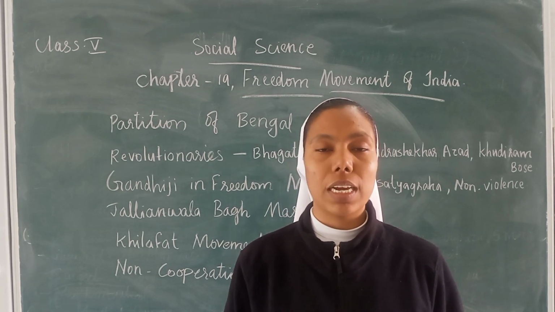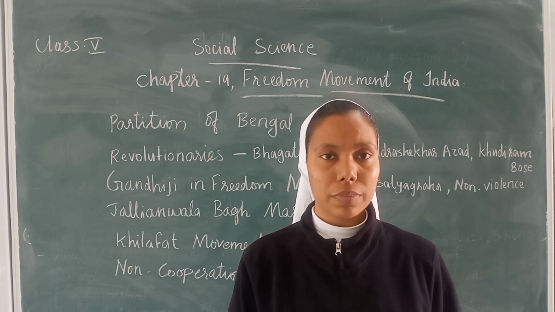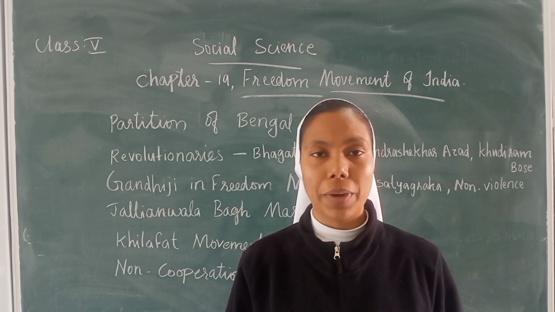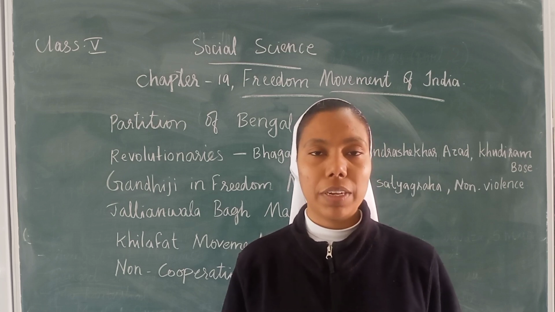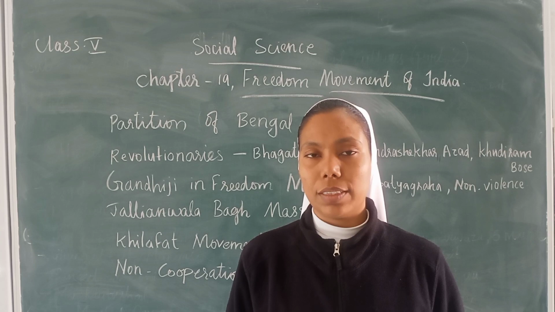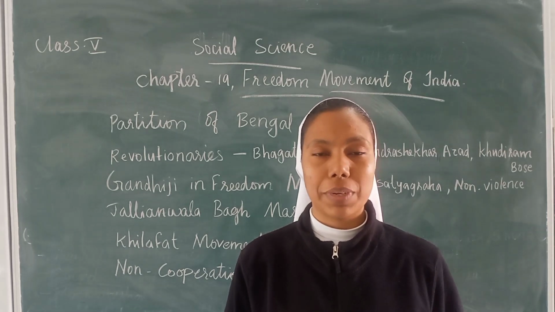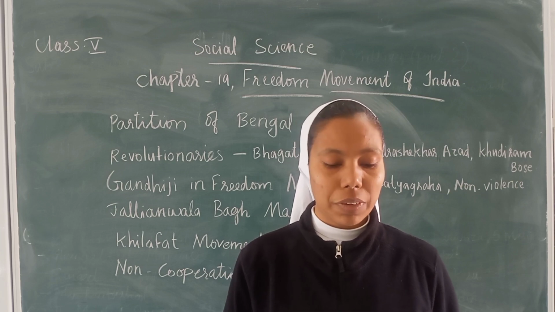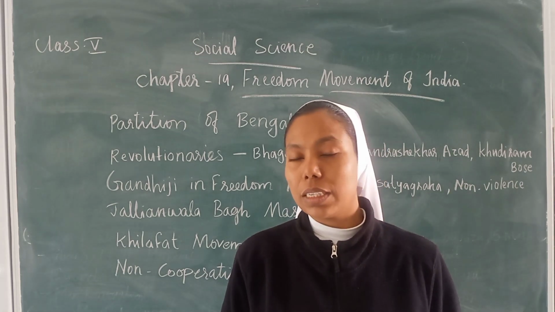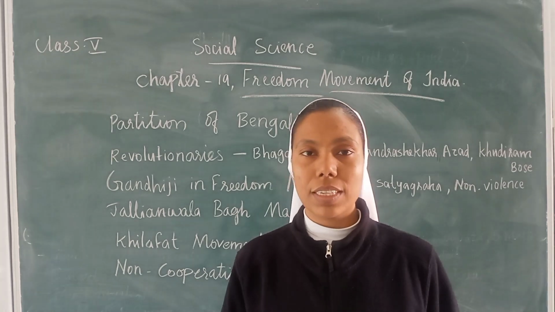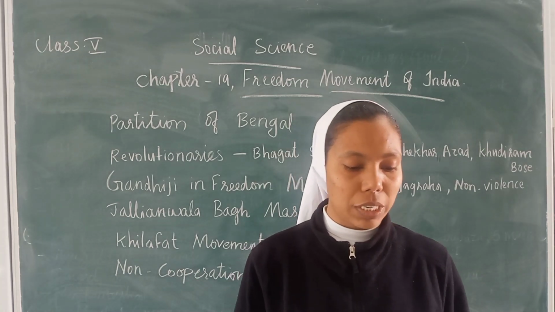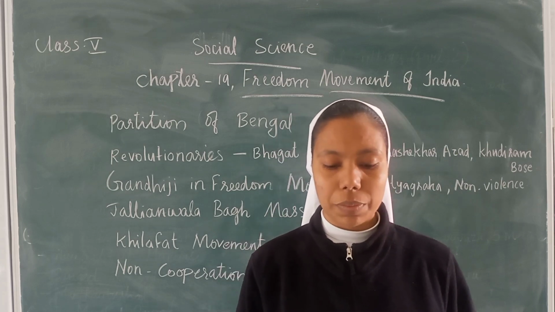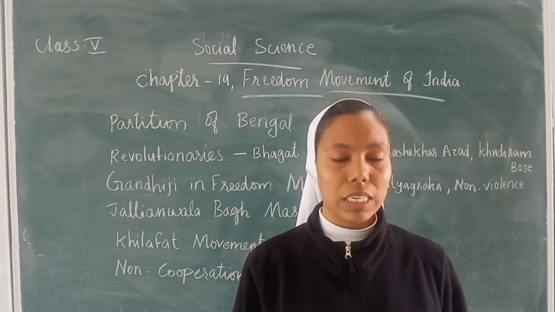In previous classes we discussed how Gandhiji studied law in London. After that, he went to practice law in South Africa, where apartheid was spread, and he tried to stop it through non-violence and satyagraha. After that, he came to India, travelled the length and breadth of the country and saw the condition of the people.